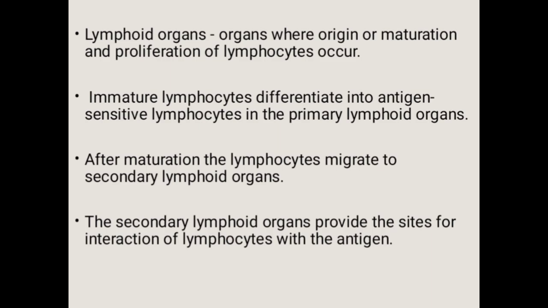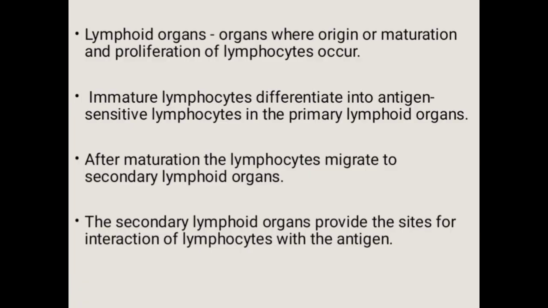Lymphoid organs monitor for pathogens and other foreign substances, alerting the immune system when necessary. In the primary lymphoid organs, the immature lymphocytes differentiate into antigen-sensitive lymphocytes. Antigen-sensitive lymphocytes are white blood cells that are exposed to an antigen and have developed a specific immune response to a particular antigen.